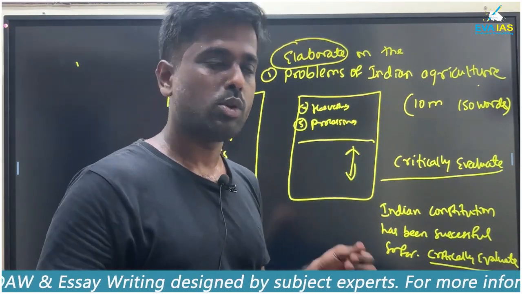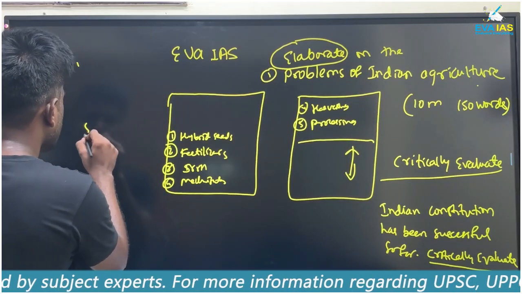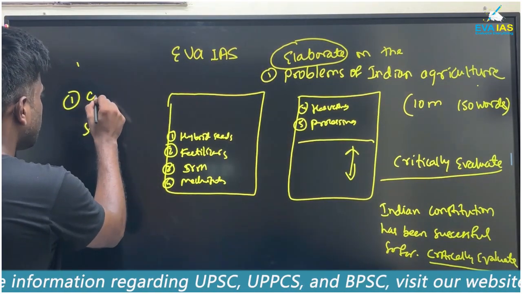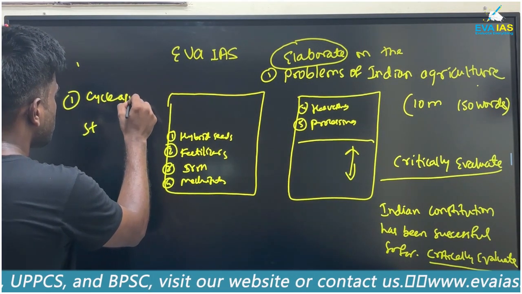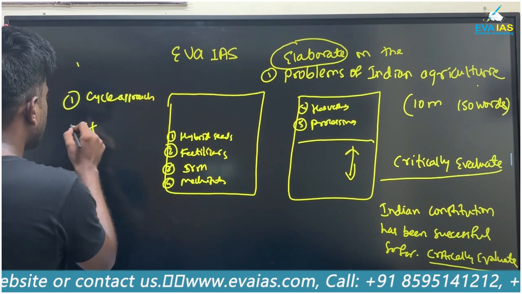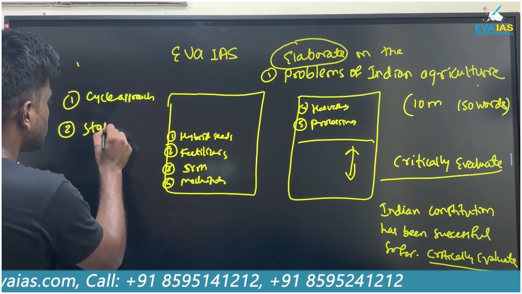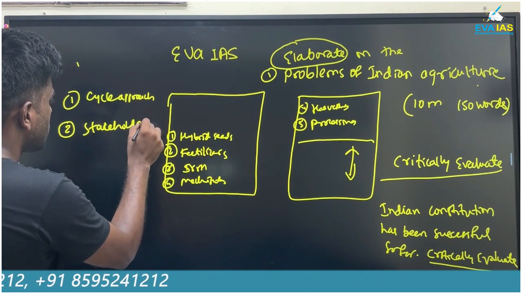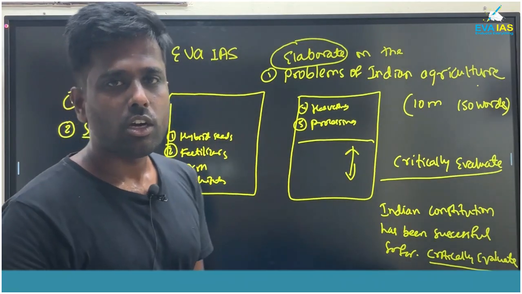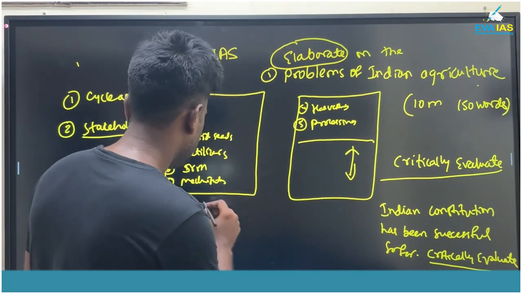The other type will be the stakeholders. First one will be the cycle approach. Second will be the stakeholders. For the stakeholders, we will take one question.